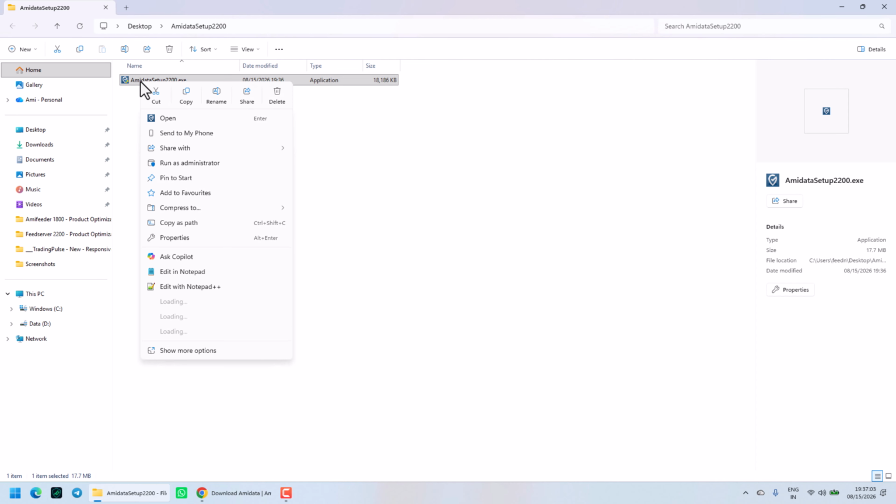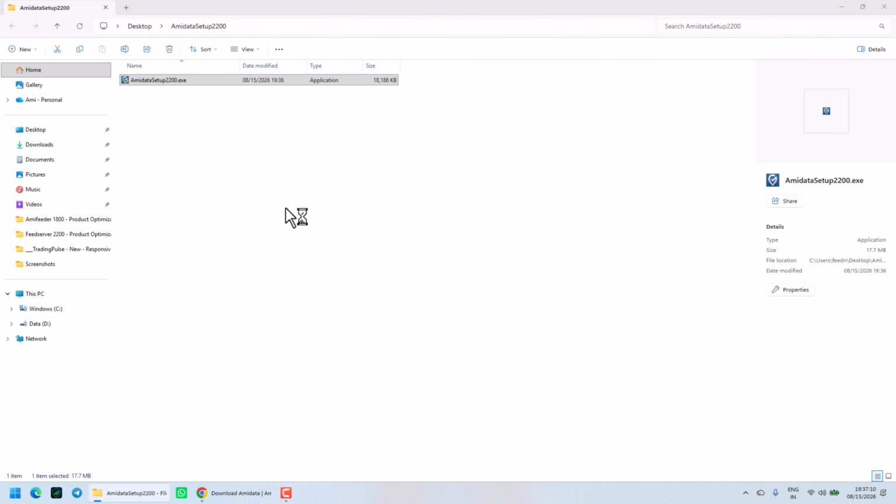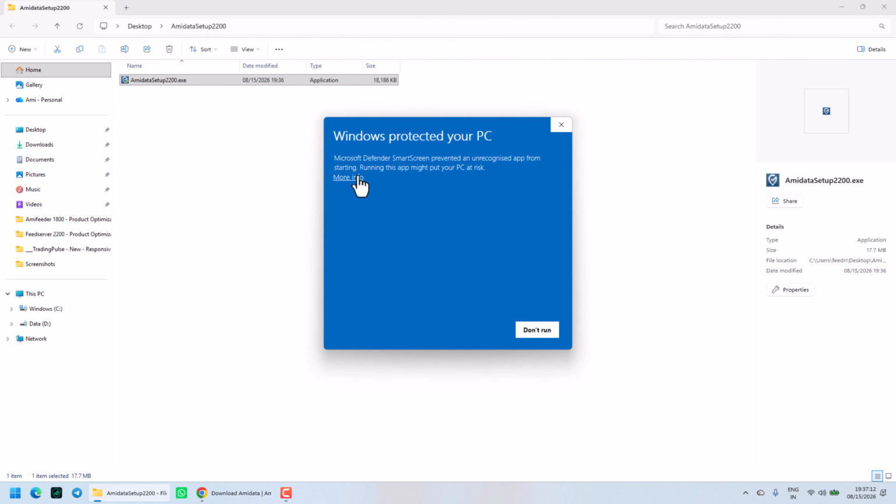Again, right click on it and run as administrator. We have to select this option, click on it. You get a blue window like this. Click on more info, then click on run anyway.